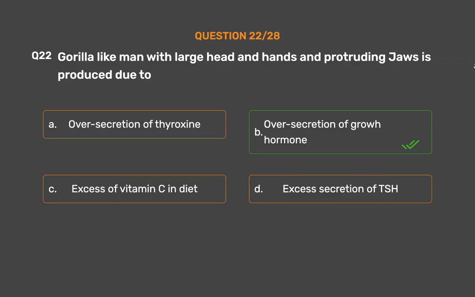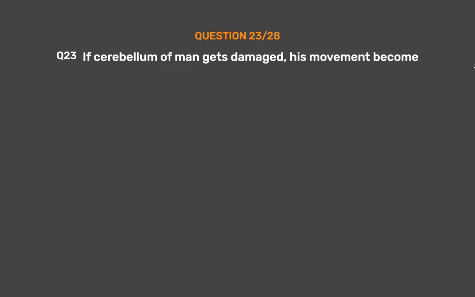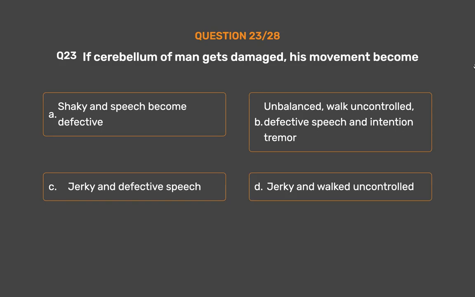Oversecretion of growth hormone. Gorilla-like man with large head and hands and protruding jaws is produced due to oversecretion of growth hormone. Question number 23. If cerebellum of man gets damaged, his movement become option A. Shaky and speech become defective. Option B. Unbalanced, walk uncontrolled, defective speech and intention tremor. Option C. Jerky and defective speech. Option D. Jerky and walked uncontrolled.